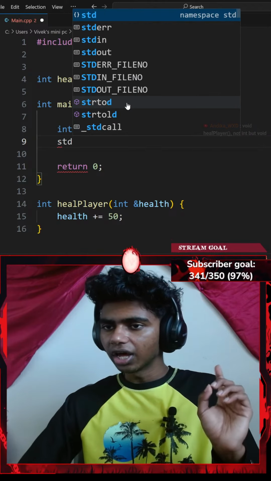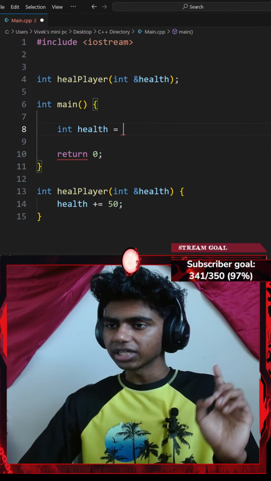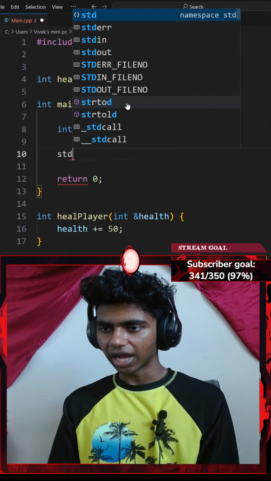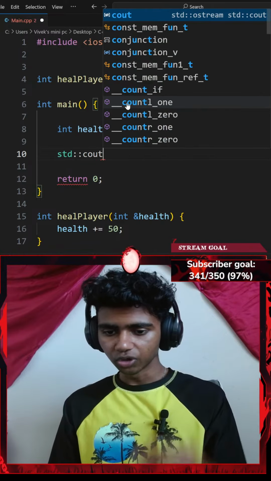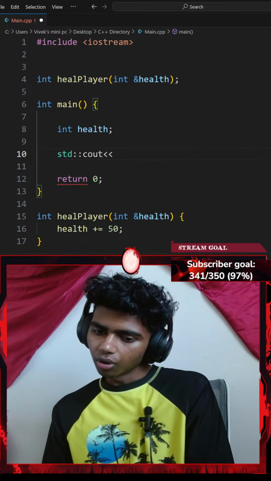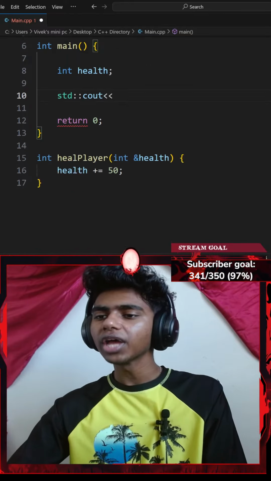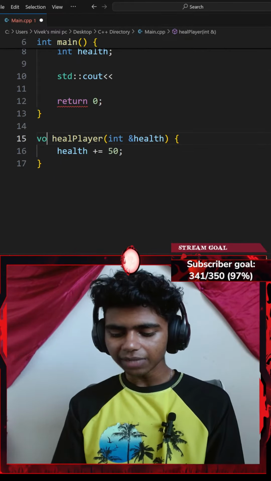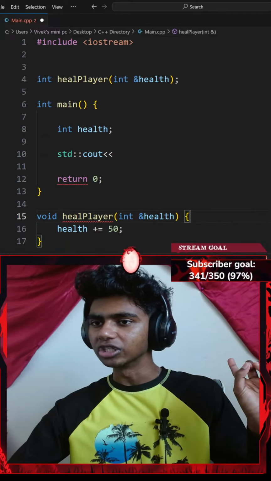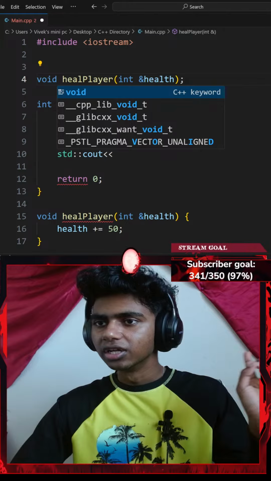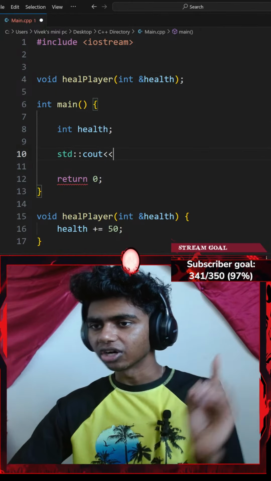Void healPlayer, not int but void. Oh yeah, I forgot that. Since I'm not returning anything, I can use void, because you use void when you don't return anything. Let me change this to void as well, because I should start paying more attention to these things.